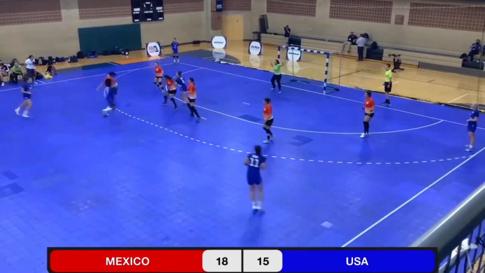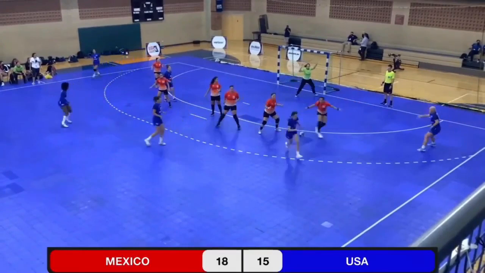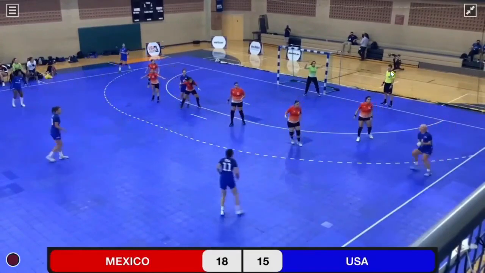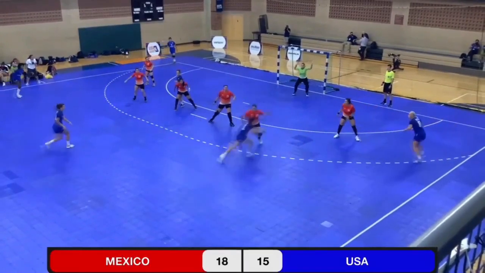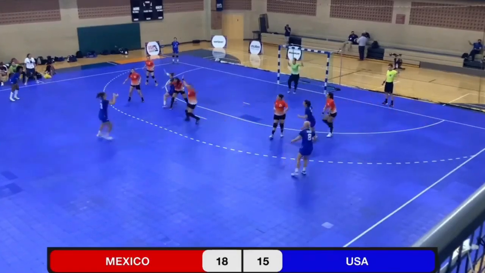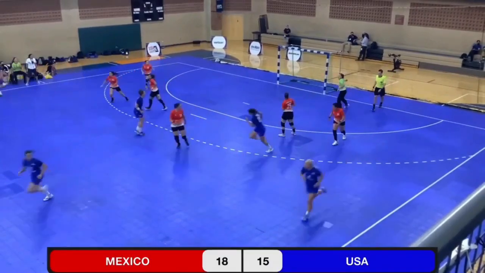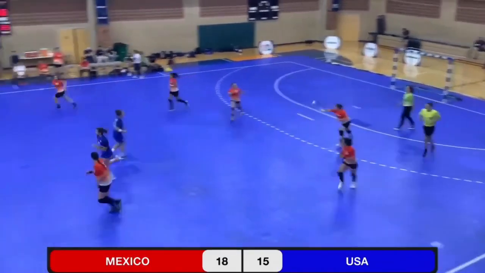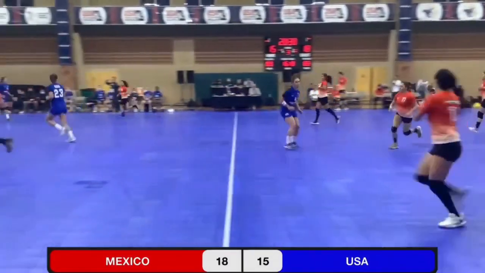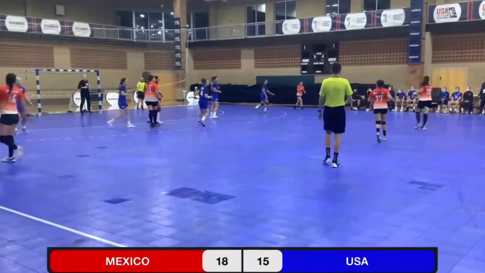Taylor to Carvalho. Back to Christensen. She finds Taylor, but just not quite enough room to break through and score. The ball's tipped on the way through, and Mexico's content to bring the ball up slowly and get their offense started.